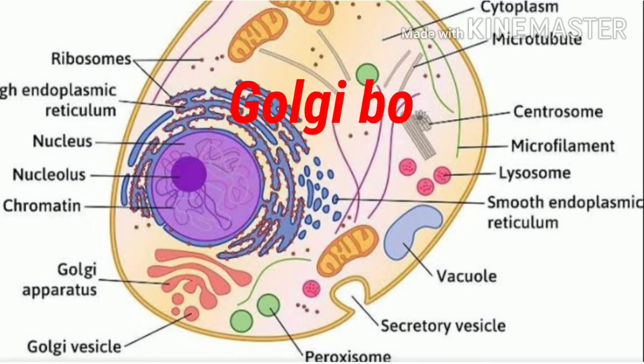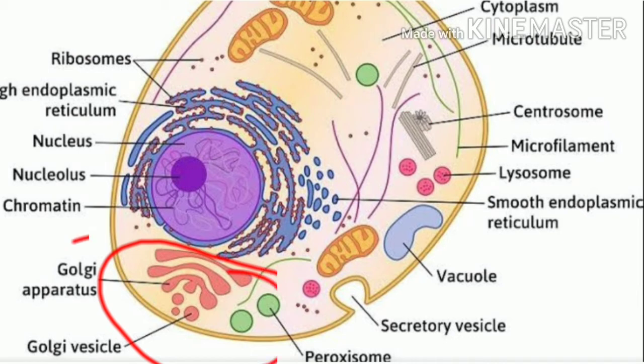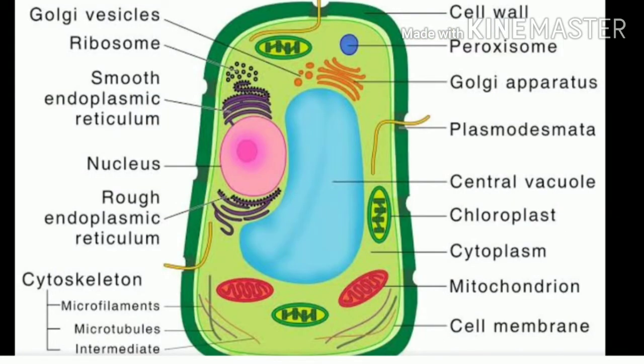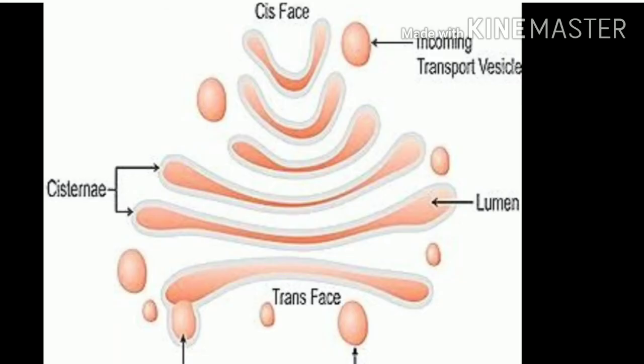Now you can see the diagram of this animal cell. This is the Golgi apparatus, the Golgi body, and this is the nucleus, and you can see the location. It is just closer to the nucleus. So the Golgi body in animal cells is closer to the nucleus, but in a plant cell, this is the Golgi body and this is the nucleus, and it is quite far away from the nucleus and may be scattered here and there in the cytoplasm also.